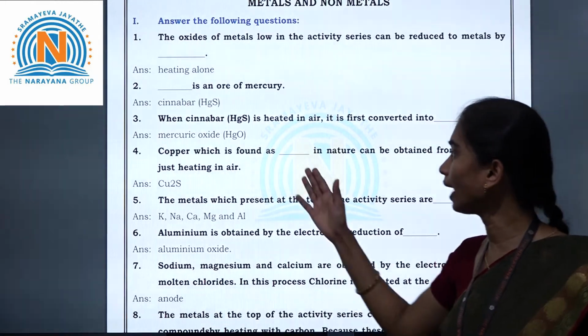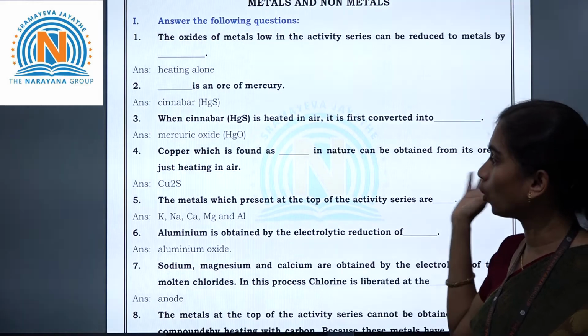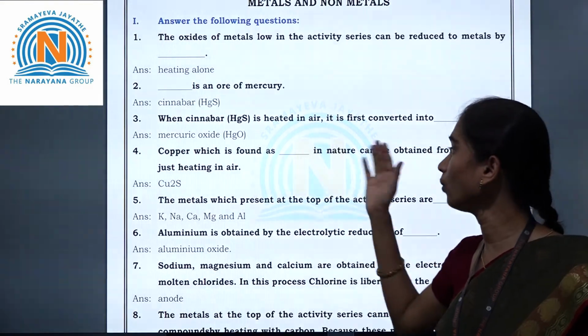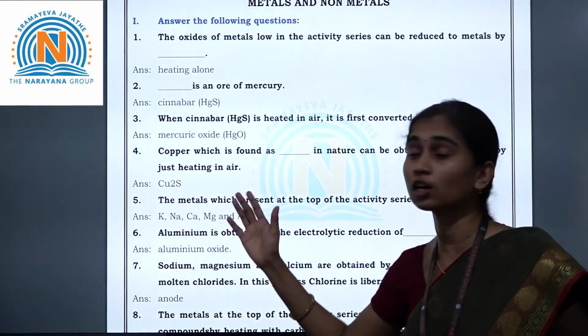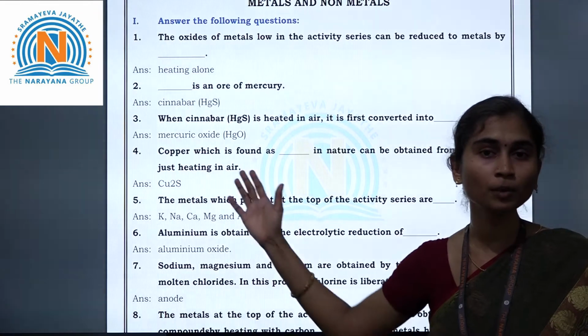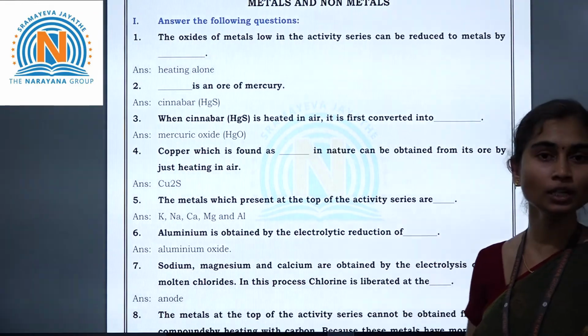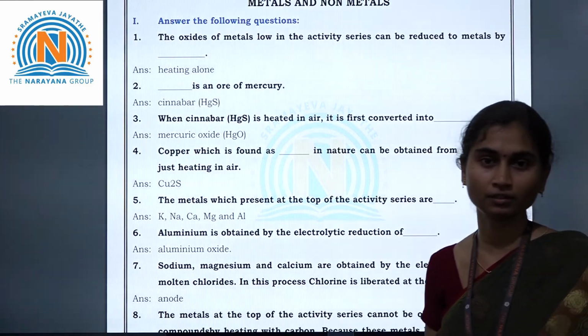Copper, which is found as dash in nature, can be obtained from its ore by just heating in air, right? So copper is going to be found in nature as copper sulfide. What is the formula of copper sulfide? Cu2S, right?